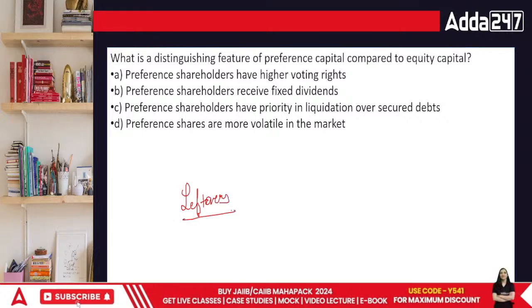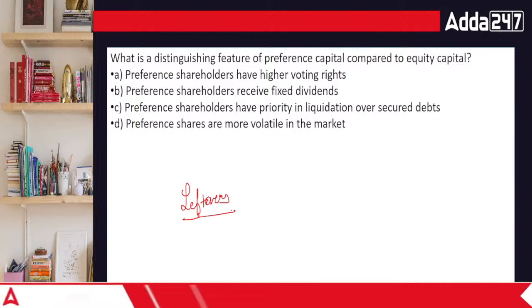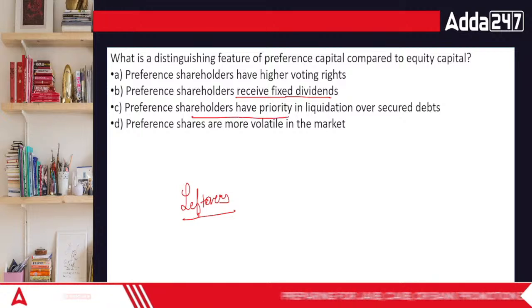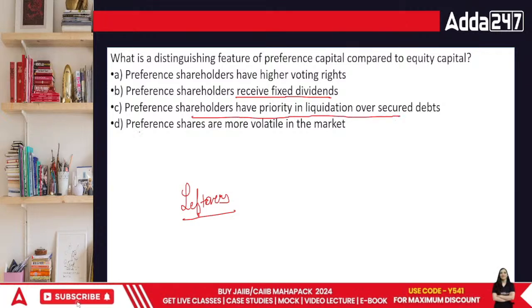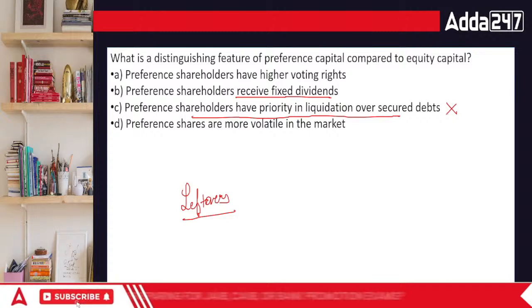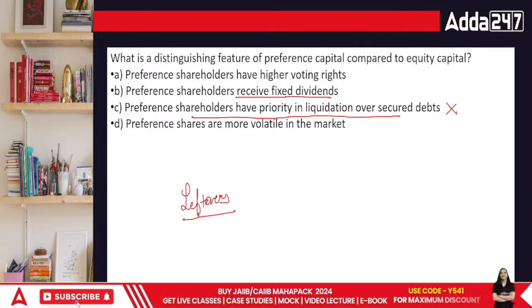Preference shareholders have higher voting rights. Preference shareholders receive fixed dividends. Preference shareholders have priority in liquidation over secured debts. No, debts are the first. First of all, we'll be making payments to the people who have given loans to the organization. They have more importance technically.